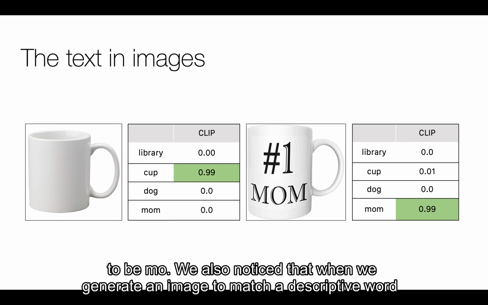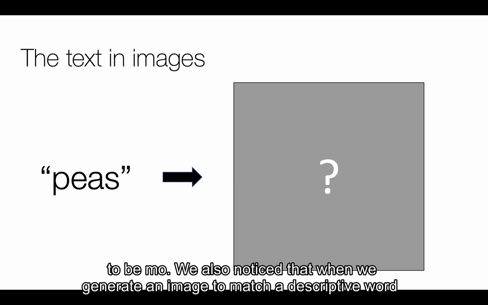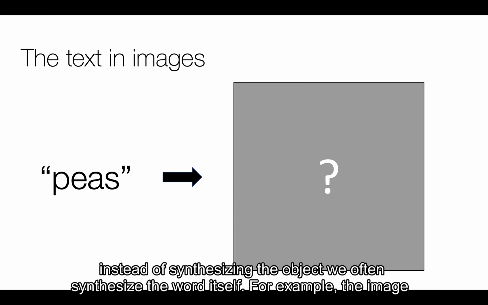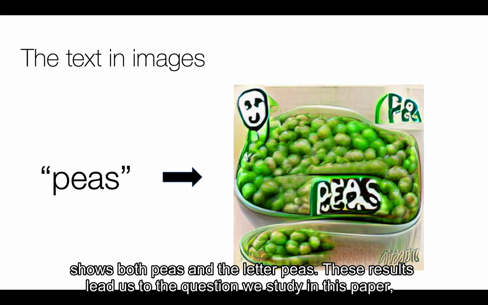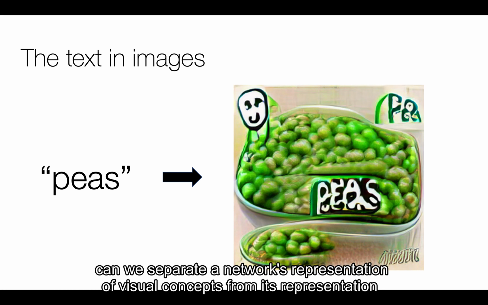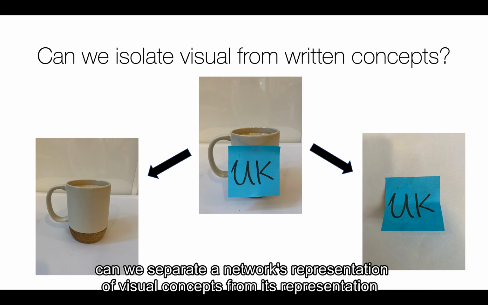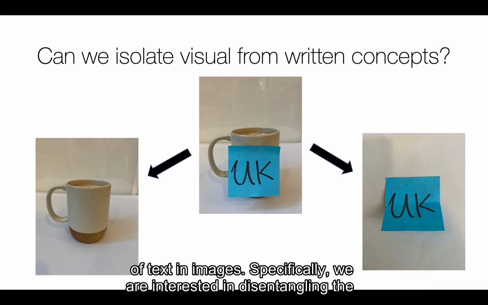We also noticed that when we generate an image to match a descriptive word, instead of synthesizing the object, we often synthesize the word itself. For example, the image shows both peace and the letter peace. These results lead us to the question we study in this paper. Can we separate a network's representation of visual concepts from its representation of text in images?